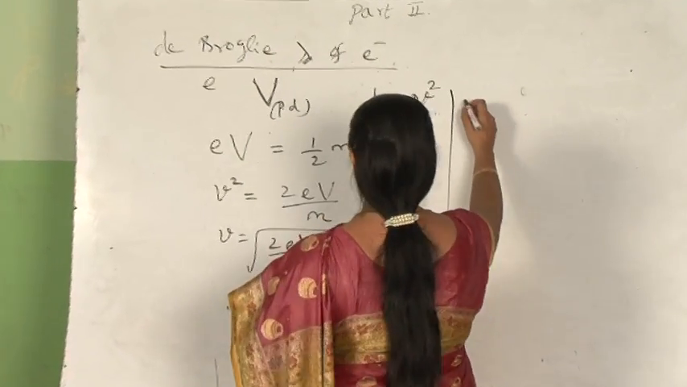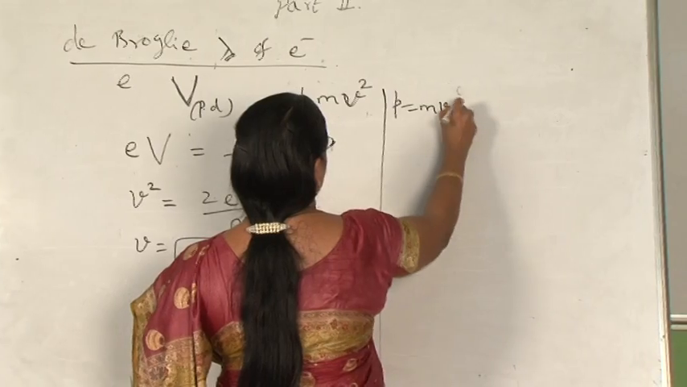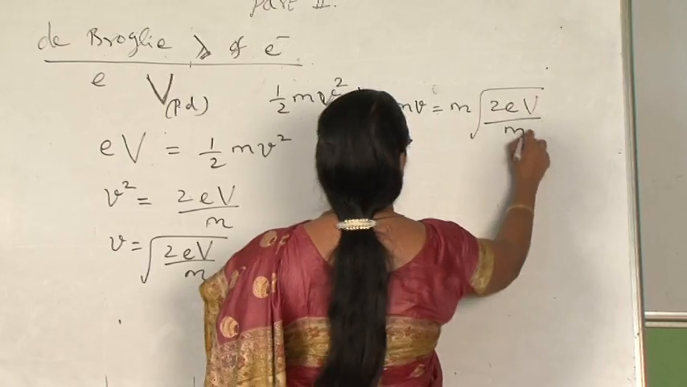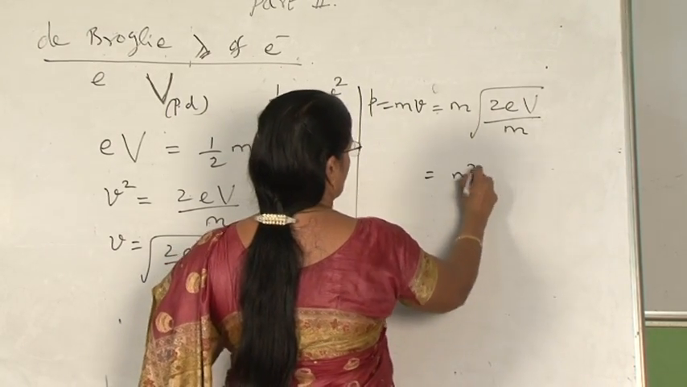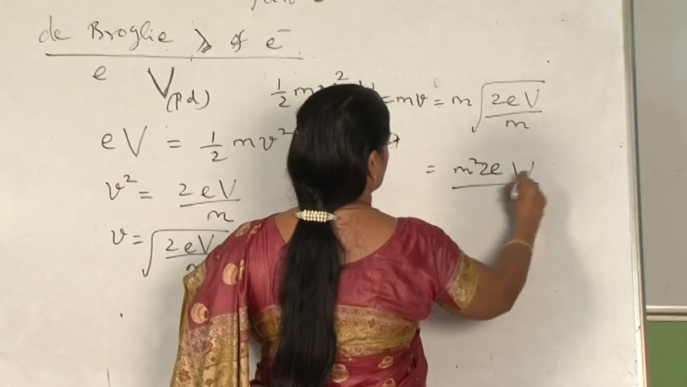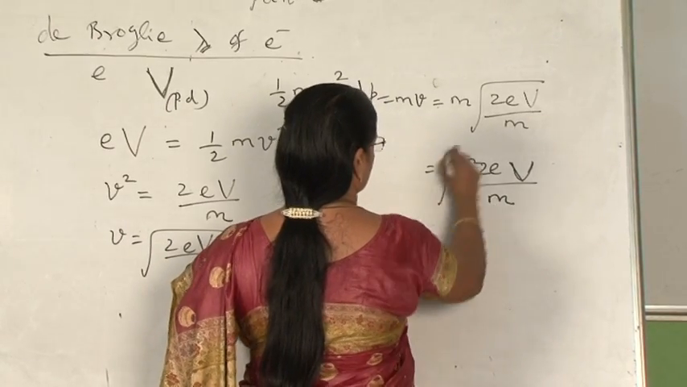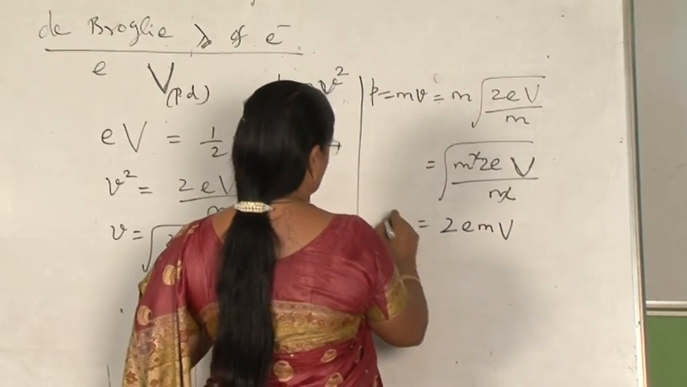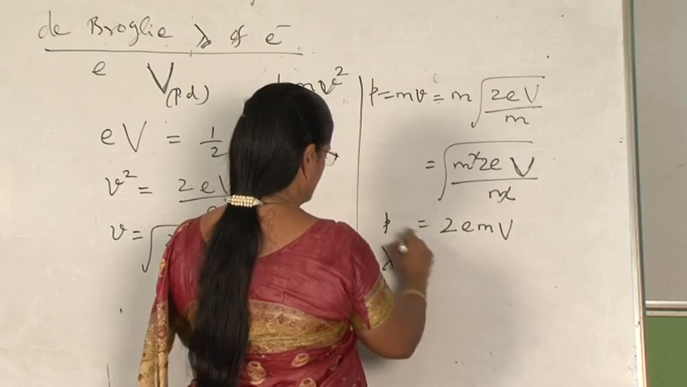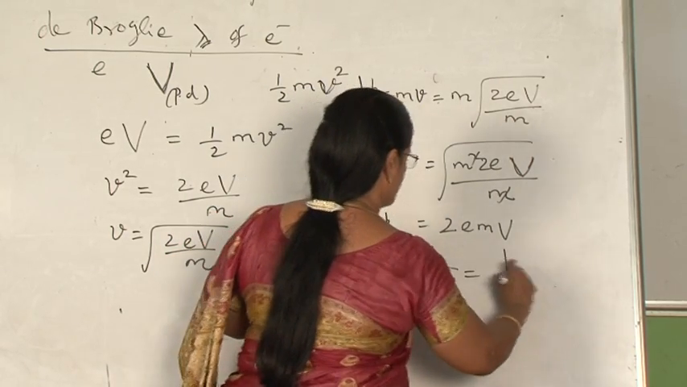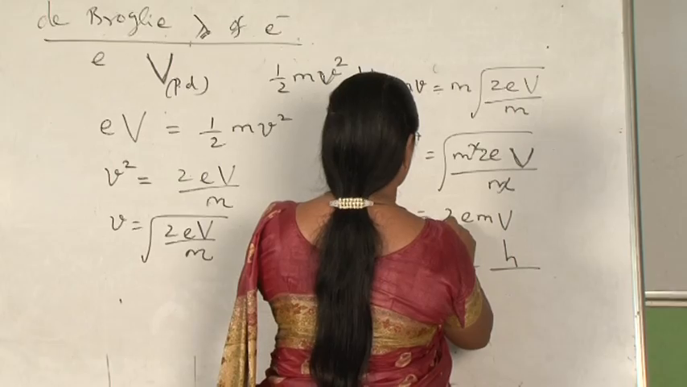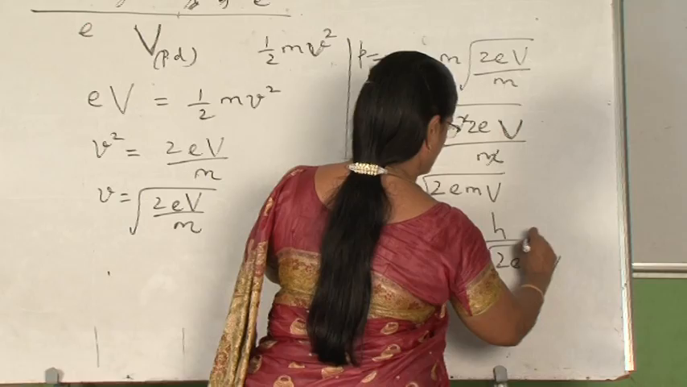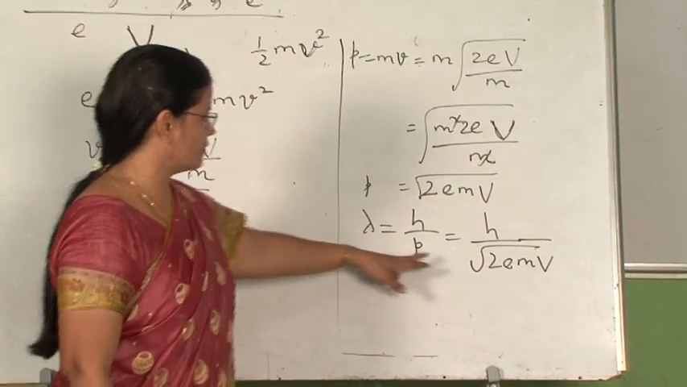Again you find the momentum, that is p equal to mv, m into root of 2eV by m. Taking m inside, it is root of m squared 2eV upon m. So this will become root of 2emV. This is momentum. So what is the de Broglie wavelength? We know lambda equal to h by p. So h upon under root 2emV.